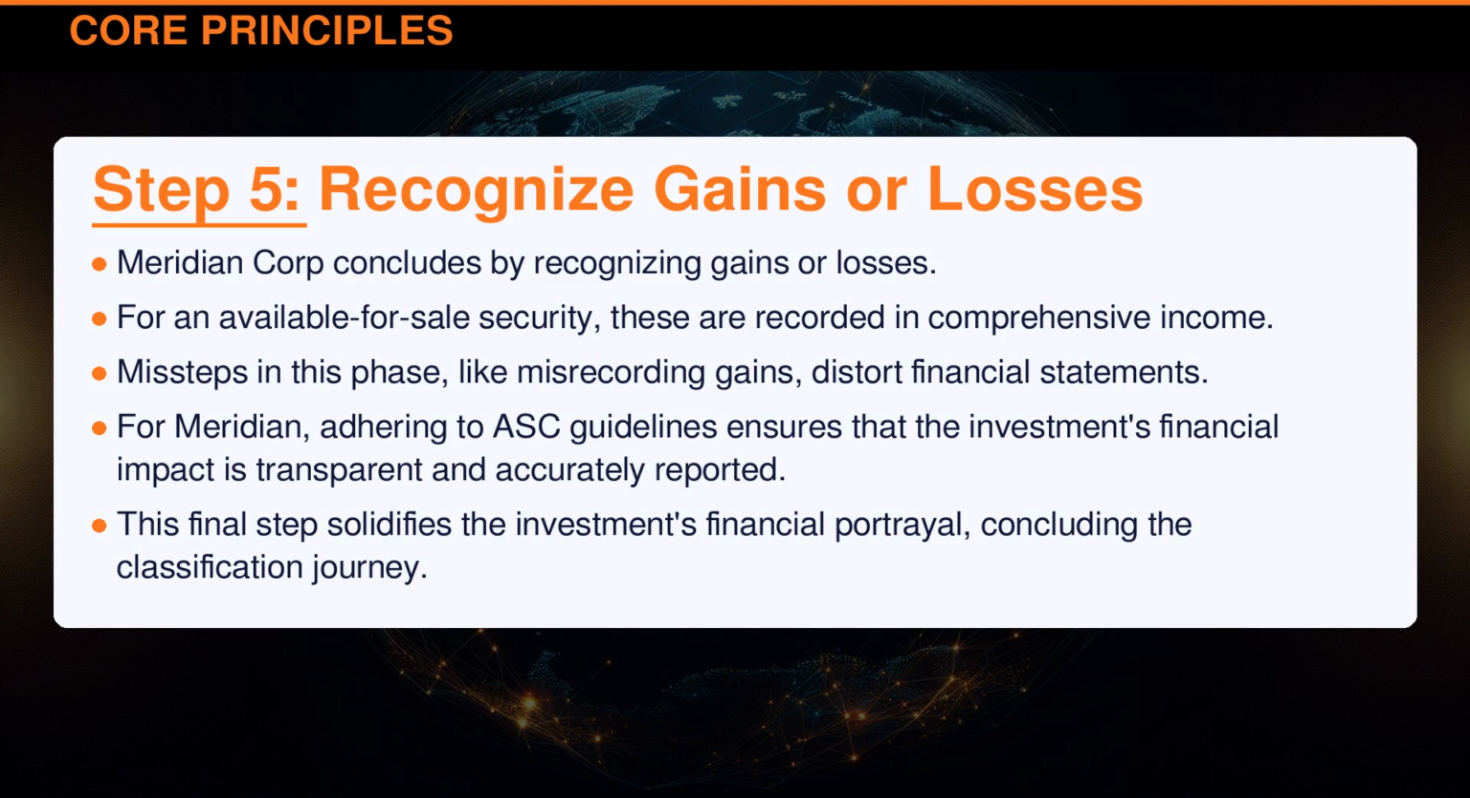Meridian Corporation concludes by recognizing gains or losses. For an available for sale security, these are recorded in comprehensive income. Missteps in this phase, like misrecording gains, distort financial statements. For Meridian, adhering to ASC guidelines ensures that the investment's financial impact is transparent and accurately reported. This final step solidifies the investment's financial portrayal, concluding the classification journey.